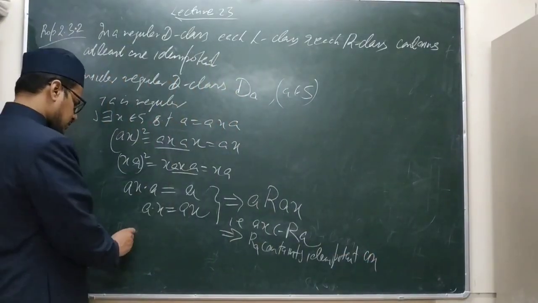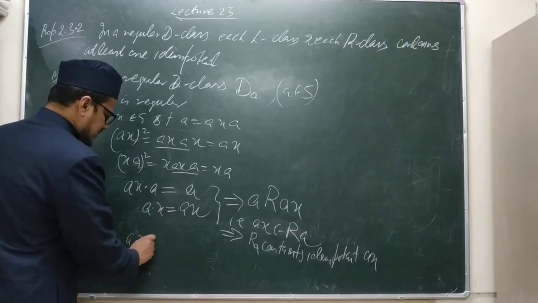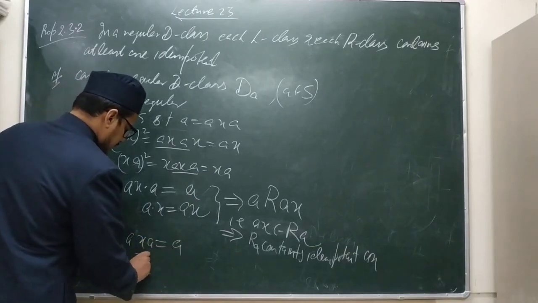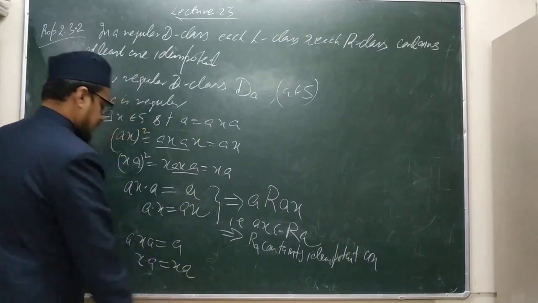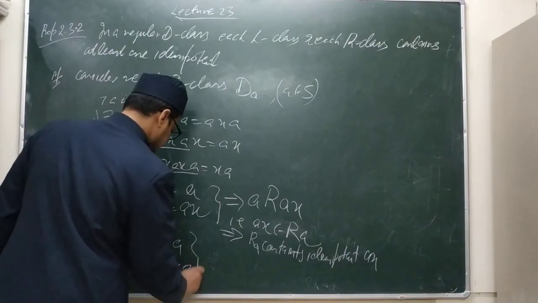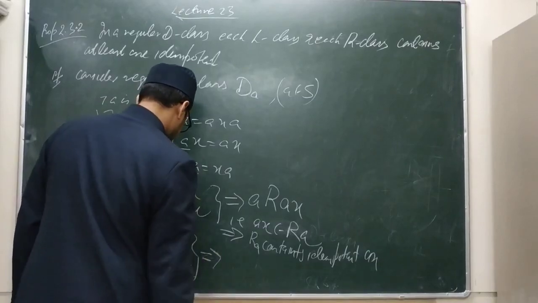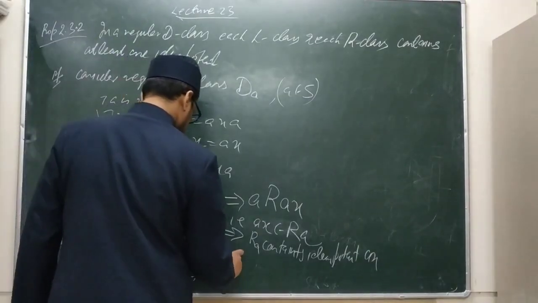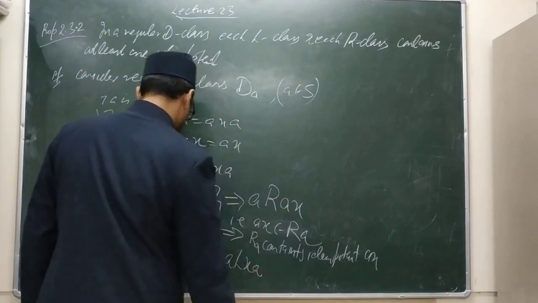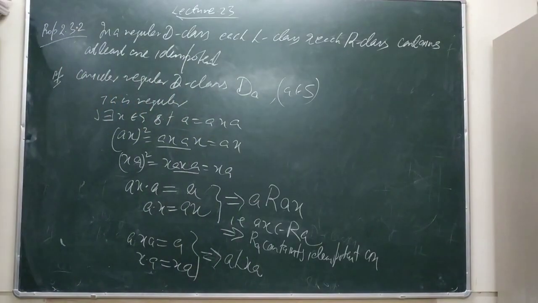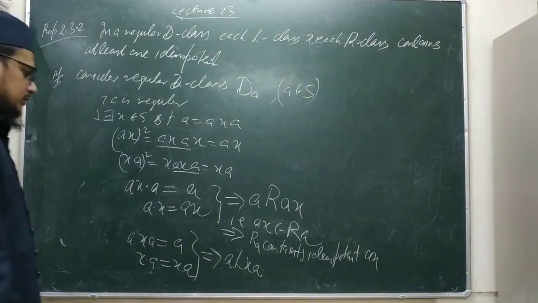In a similar fashion, you see A into XA is equal to A, and X into A is equal to XA. So what does it imply? It implies that A and XA are L related to each other, isn't it?